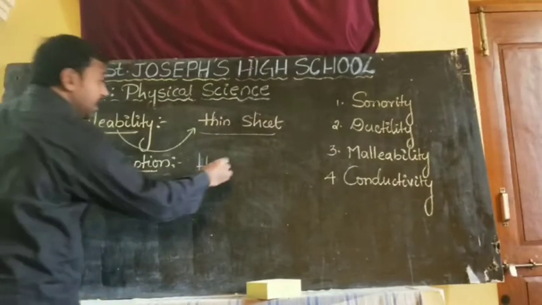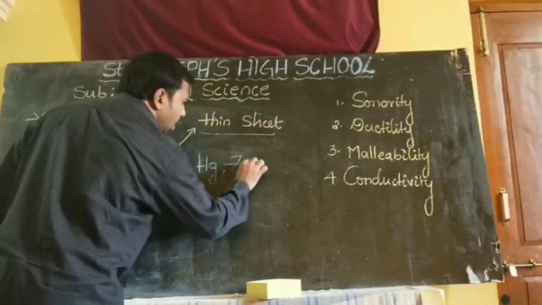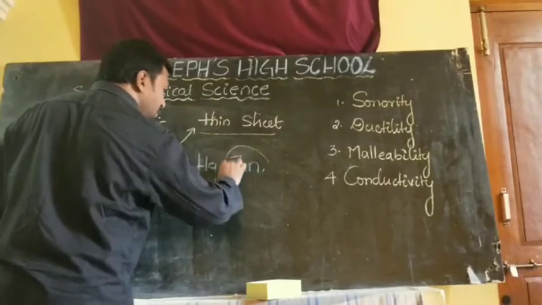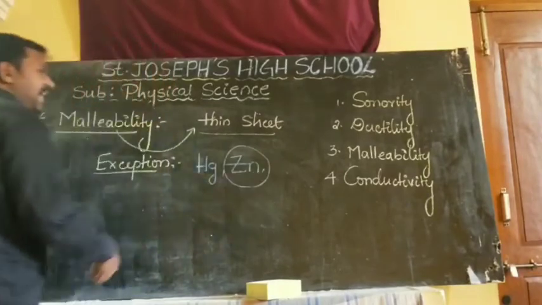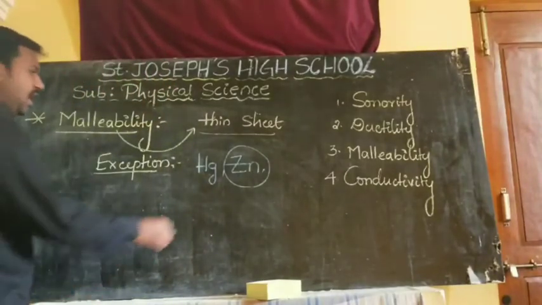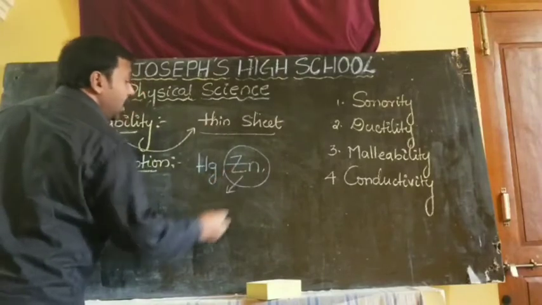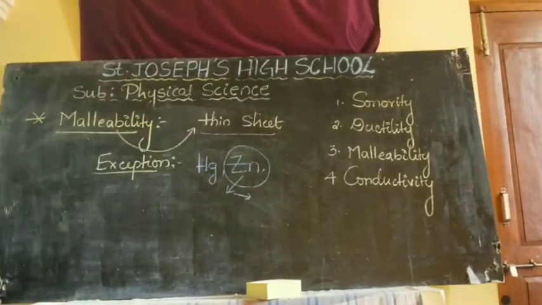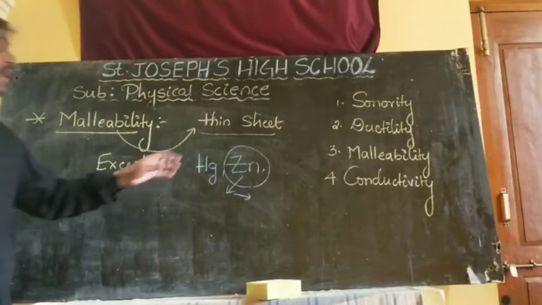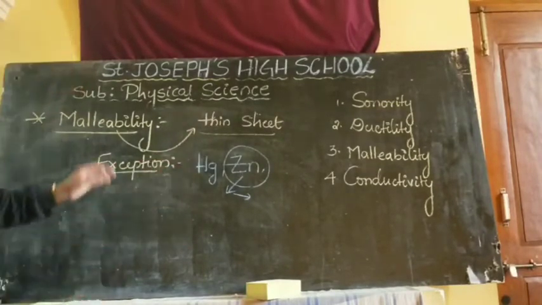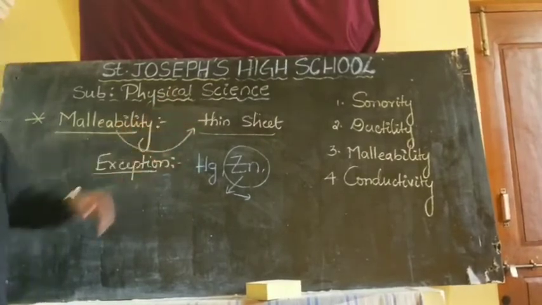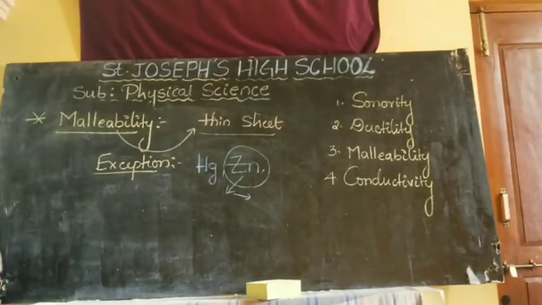And not only that, zinc also. Sir, zinc is a strong metal, so why can't we beat it into thin sheets? Because zinc breaks easily. If we try to make it into sheets, it will break. That's why we can't make zinc into thin sheets. These are the exceptions.